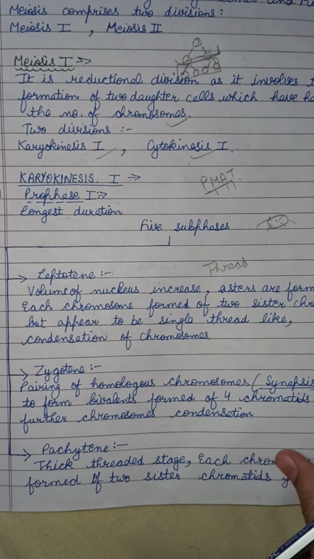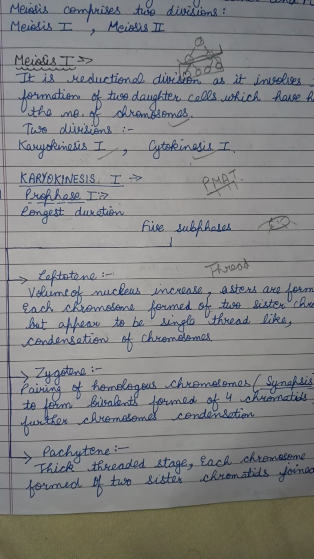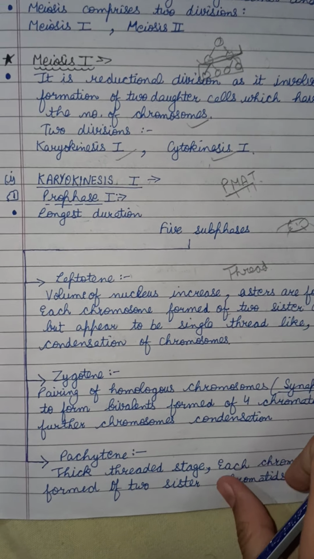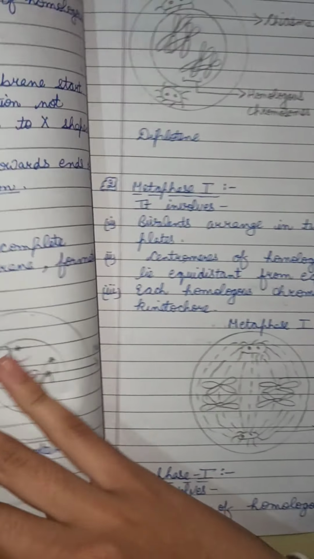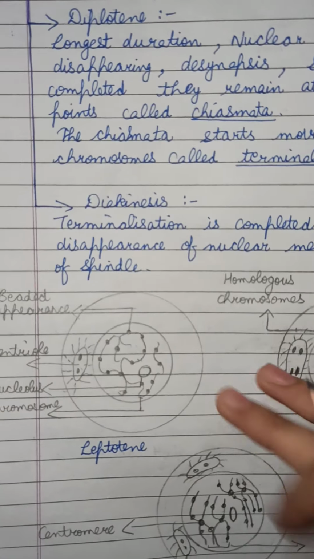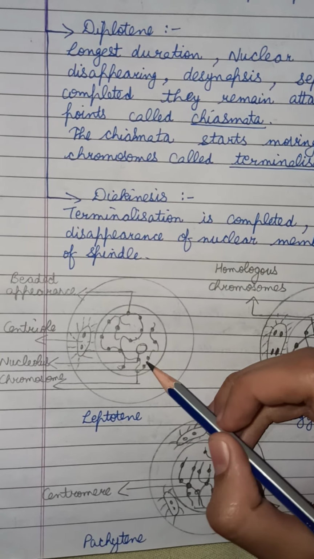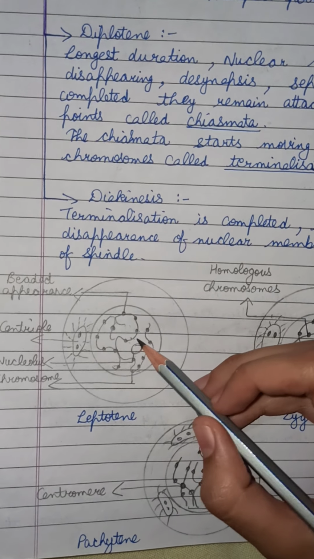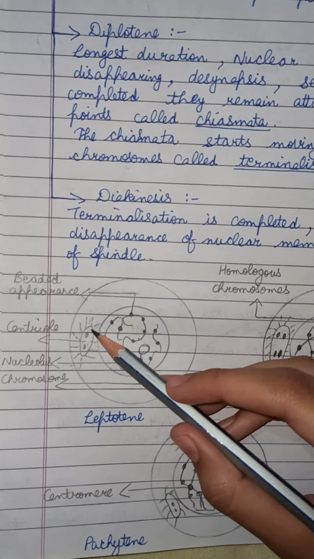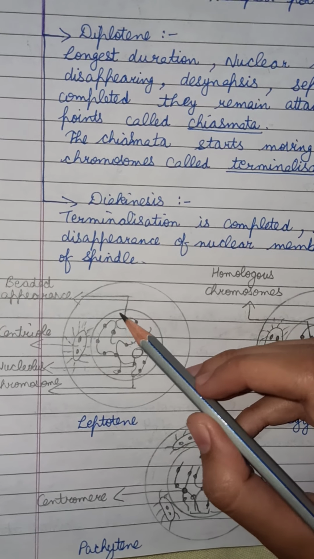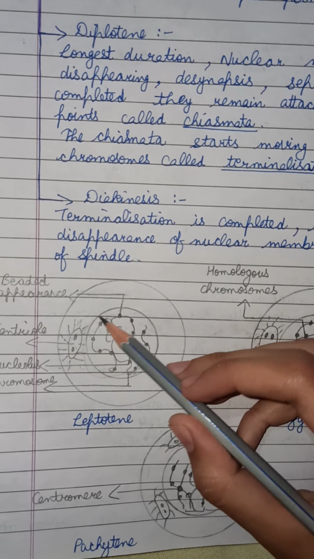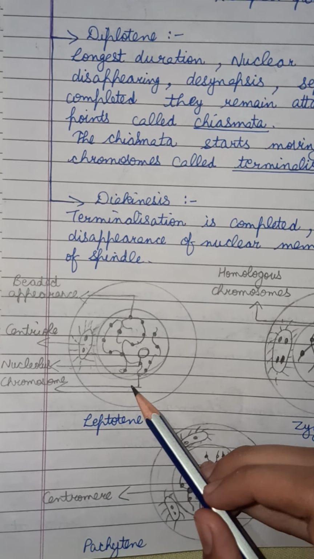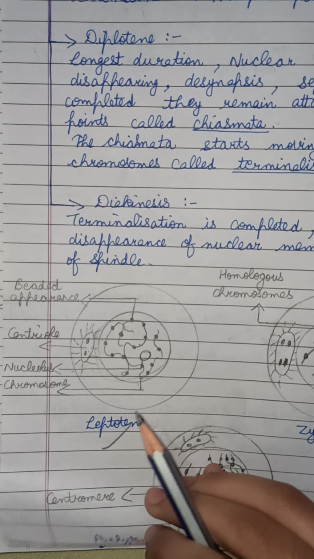Each chromosome is formed of 2 sister chromatids but appears to be a single thread-like strand, so it is also called the thread-like stage. So in leptotene the volume of the nucleus increases, asters are formed, and each chromosome is formed of 2 sister chromatids. I have briefed the notes in my notebook. Each chromosome is formed of 2 chromatids but appears single-threaded. Here aster formation starts taking place and nucleus volume is increased. These are the chromosomes. Leptotene is completed.